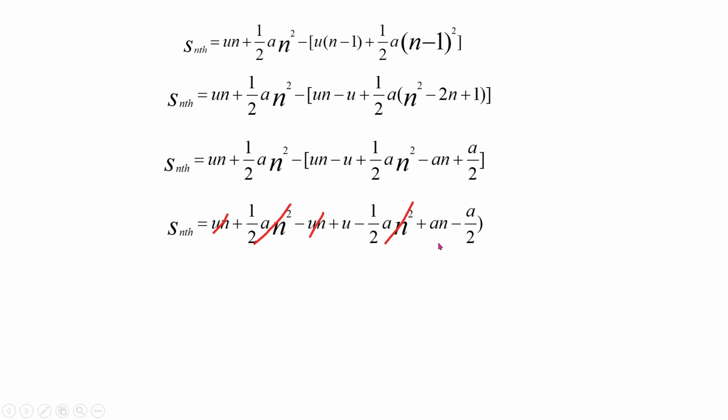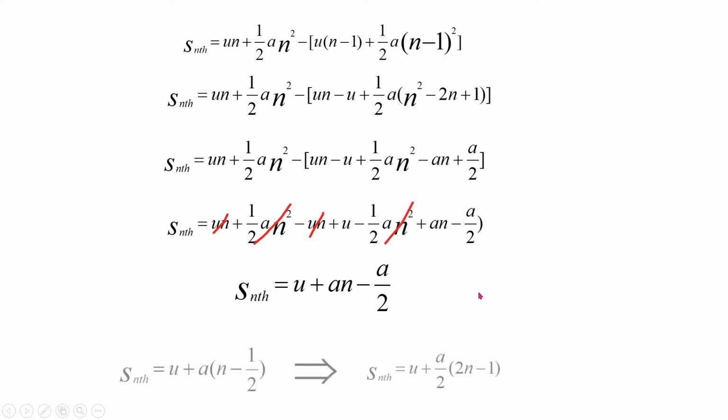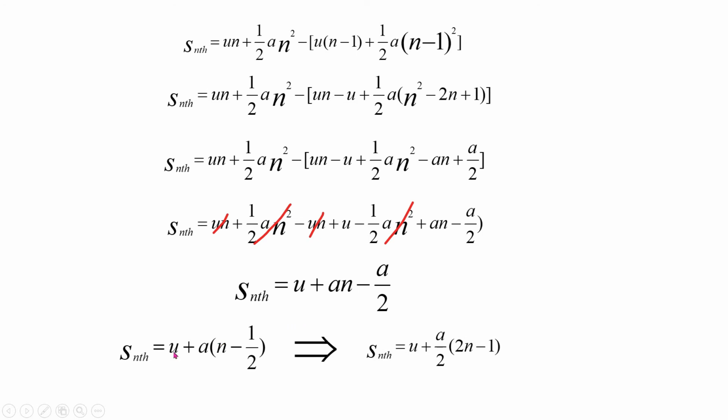Plus u plus an minus a by 2. Therefore S_nth is equal to u plus an minus a by 2. This can also be written by taking a as common: S_nth is equal to u plus a of (n minus 1 by 2). That implies S_nth is equal to u plus a by 2 of (2n minus 1).